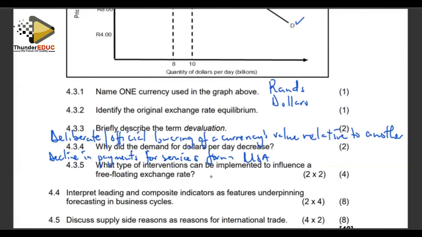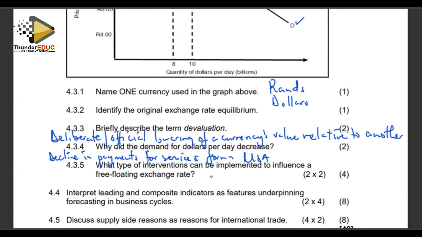Or we can look at a decrease in the number of South African tourists spending money. For example, in tourism, if there's a decrease in the number of tourists who are spending money in the USA, it means the demand for the dollar is going to fall. There is less demand for the dollar on the market because the tourists who are supposed to be going to the USA are declining. Who will demand the dollar? Then it says, what type of interventions can be implemented to influence a free floating exchange rate?